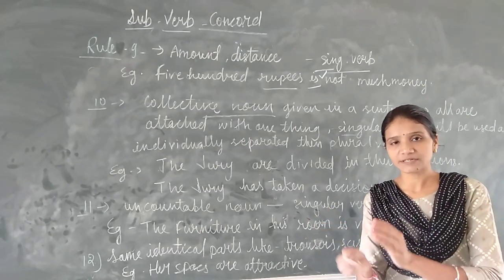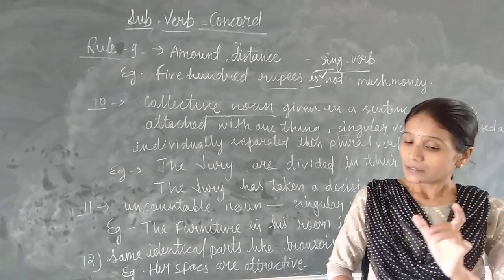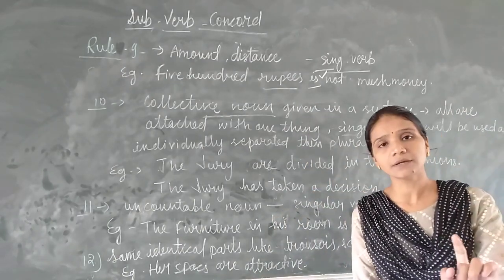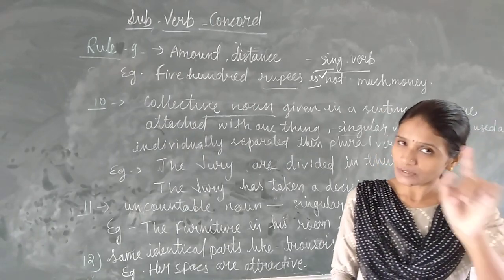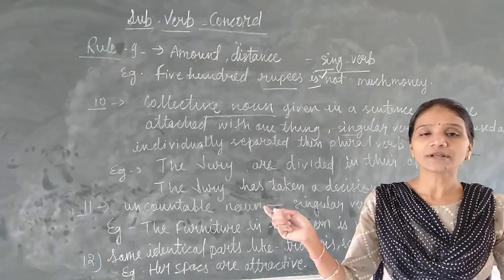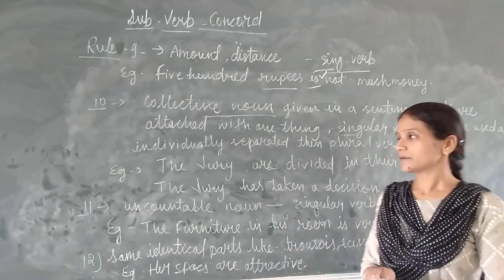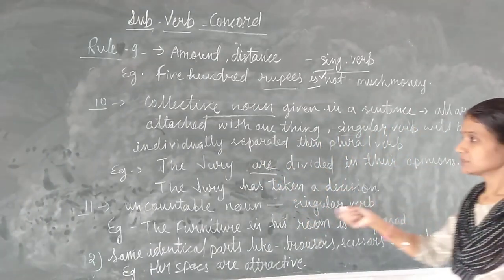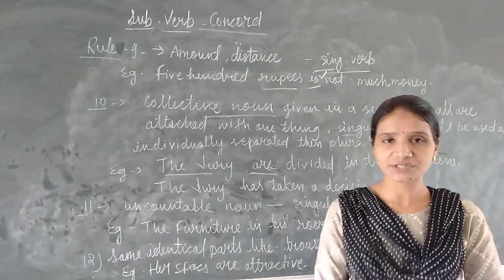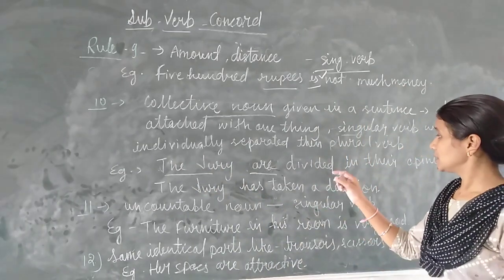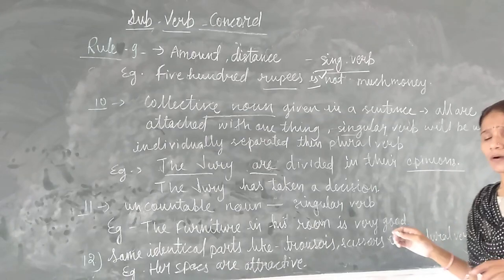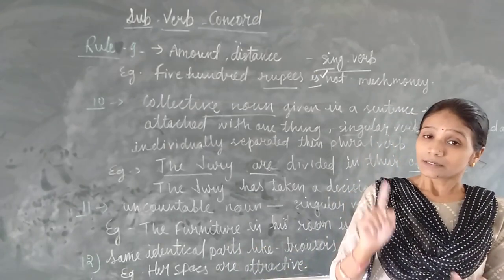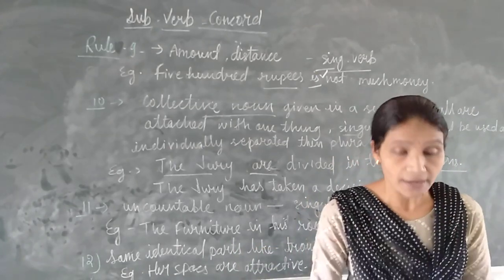Easily you can understand what is the difference. I mean to say when a collective noun is given in a sentence and they all are agreed with one thing, we will use singular verb, because they all are doing the same thing. Not agreed with one thing, then the plural verb. See example, the jury are divided in their opinions. See, jury means what? Group of judges. Okay, it means when they are divided in their opinions. Opinions means each judge has different opinions. Now they all are divided. The rule is saying to us when they all are agreed for one thing.